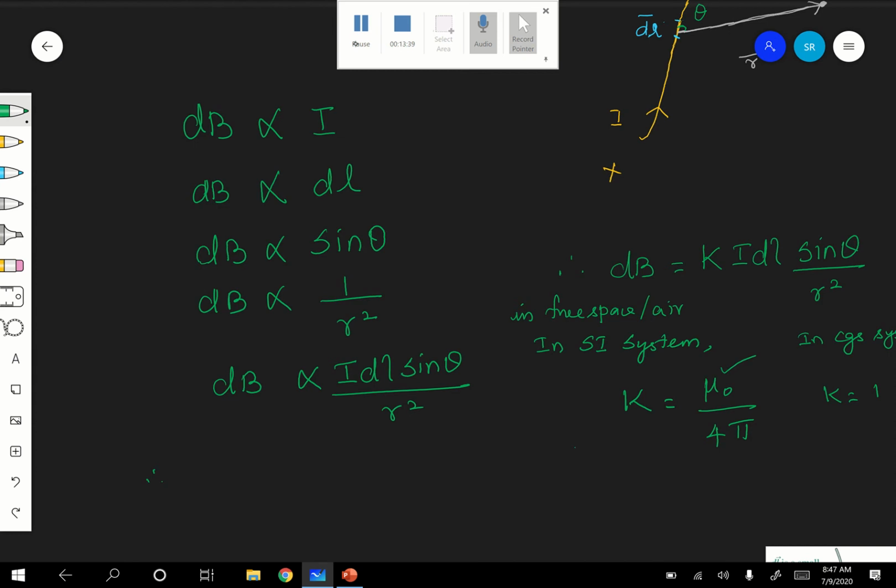Mu naught is called the absolute magnetic permeability.